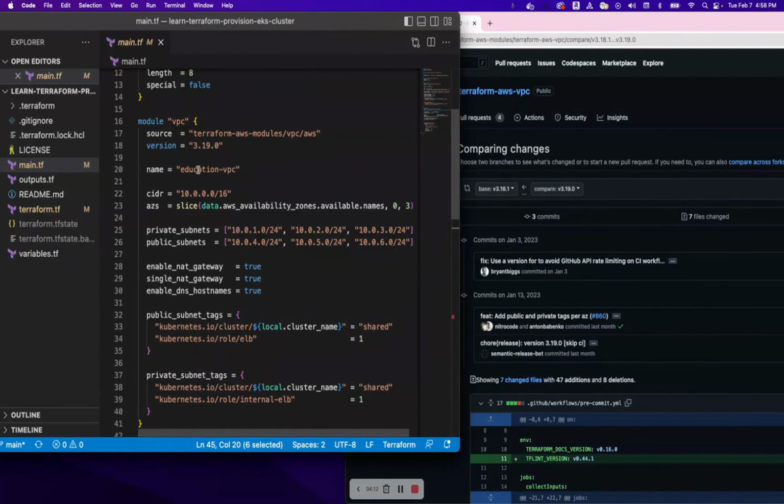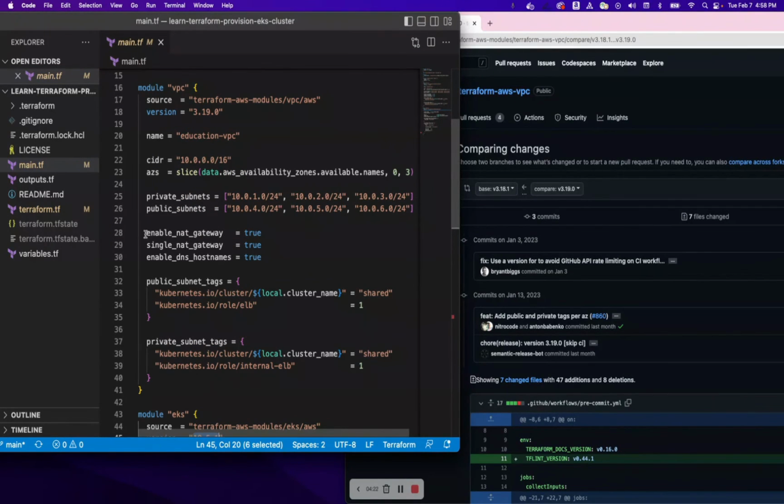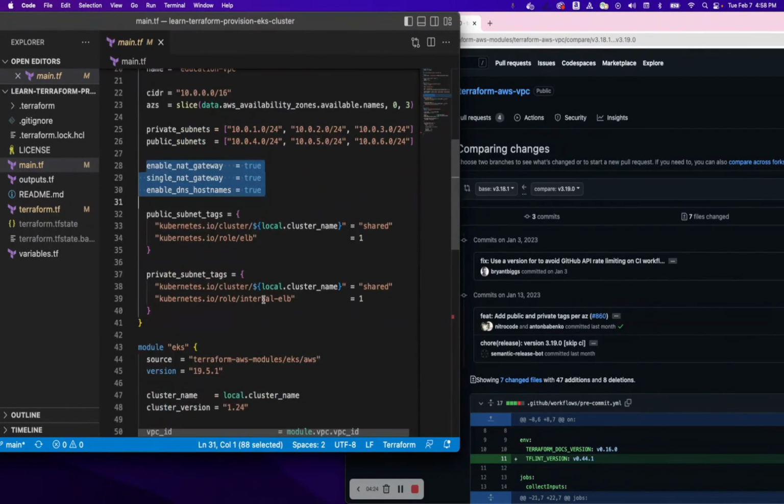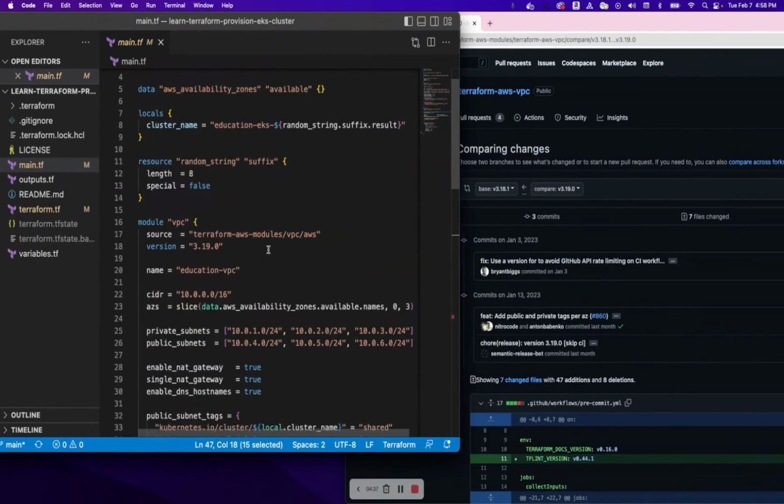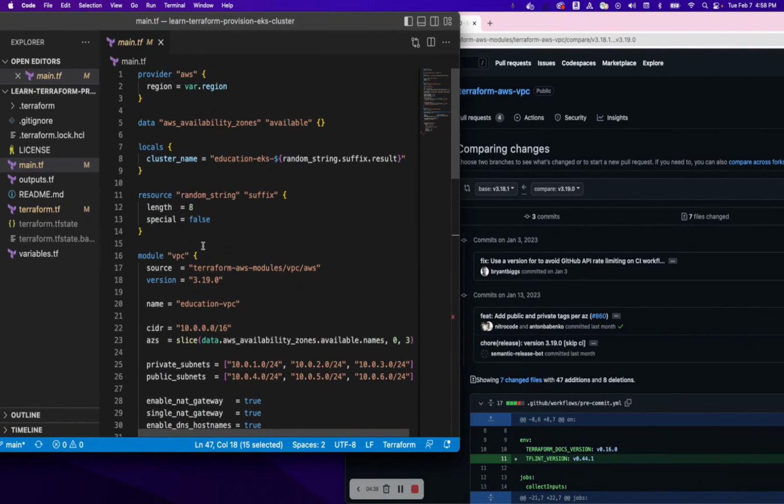So the name we are giving is educational VPC, the CIDR block we are overriding, and the availability zone we are taking from the data source. The private subnet and public subnet we are overriding, and then we are overriding these variables. So as you can see, we are overriding a couple of variables, and then we are calling a different module, EKS, where we are mentioning the cluster name. Cluster name is basically a local variable coming from above, where we have the cluster name.